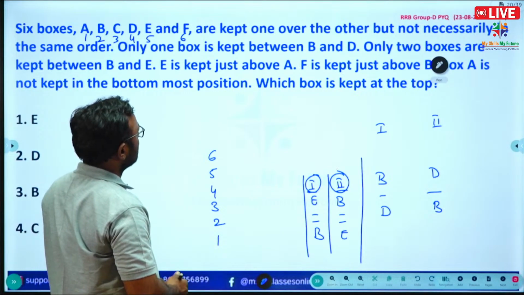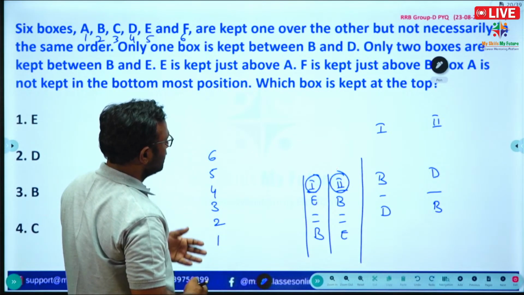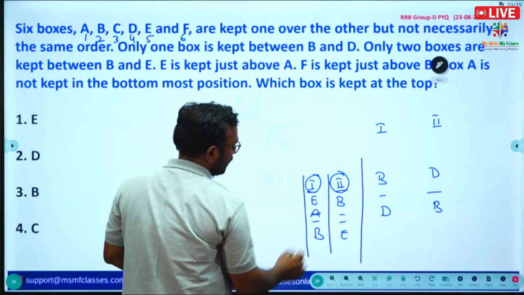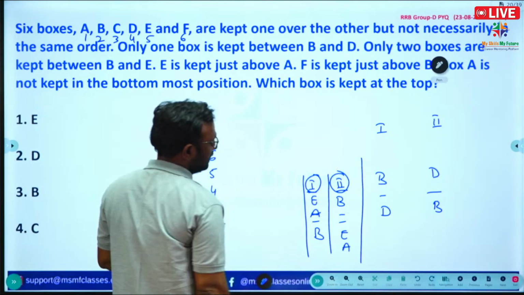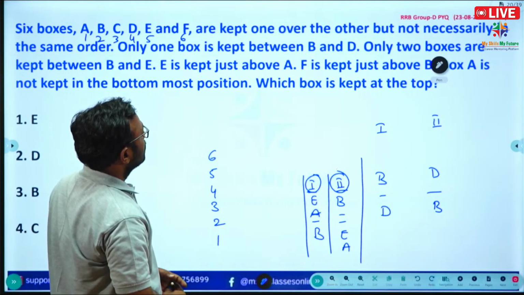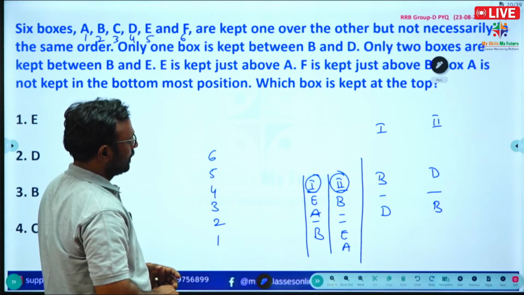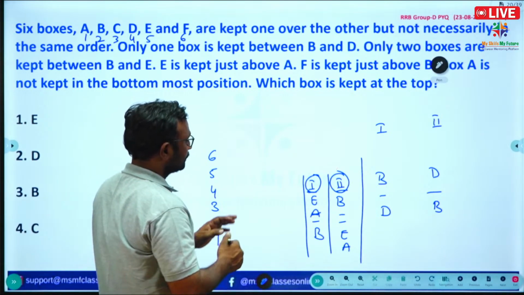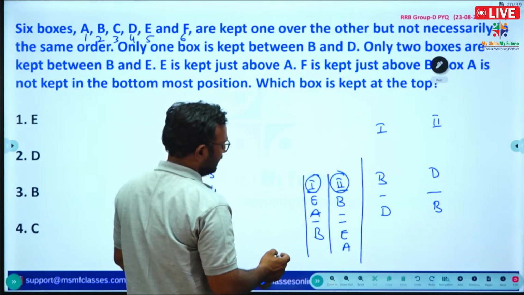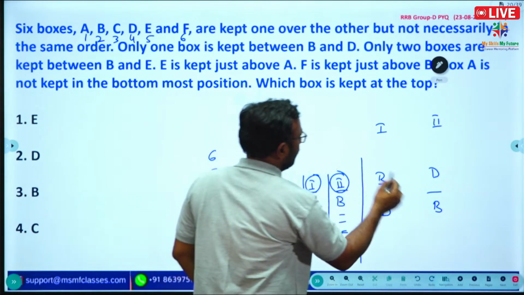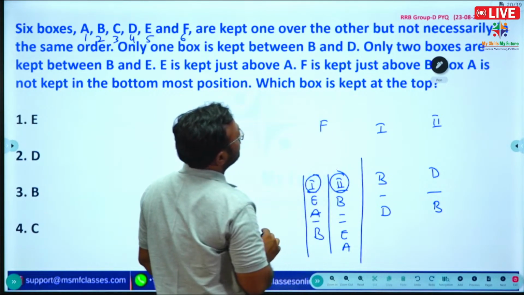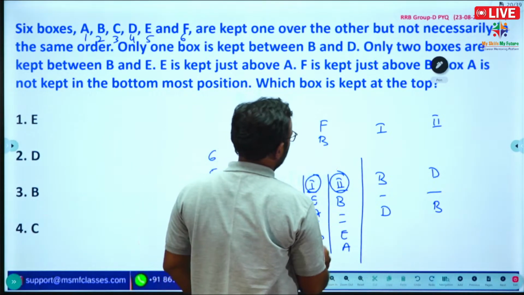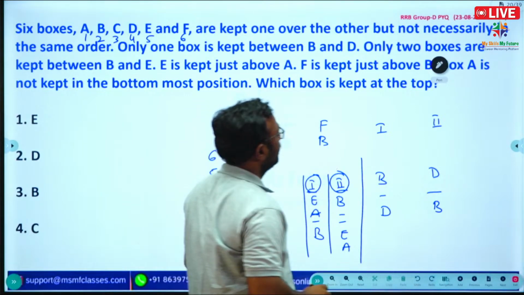E is kept just above A. So we can write A is here, or in another case A is here. Okay, right. F is kept just above B. So we can write here F is kept just above B.